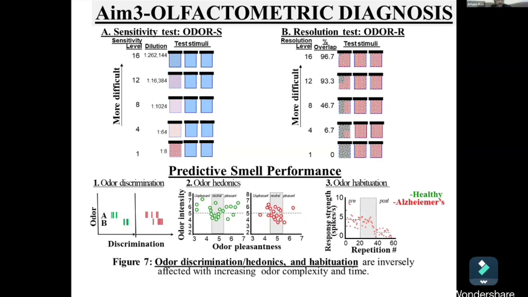My smell test data should perfectly capture preclinical Alzheimer's pathophysiology as reported in cognition literature. For example, subjects with early olfactory bulb amyloid burden would show poorly affected odor discrimination, hedonics, and habituation with increasing odor complexity and time compared to healthy controls.